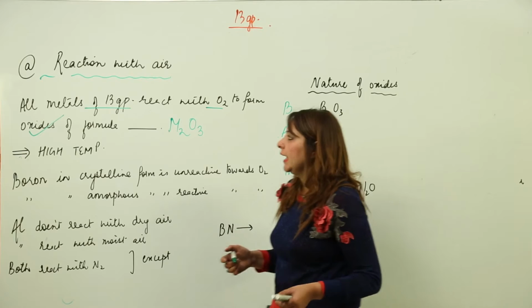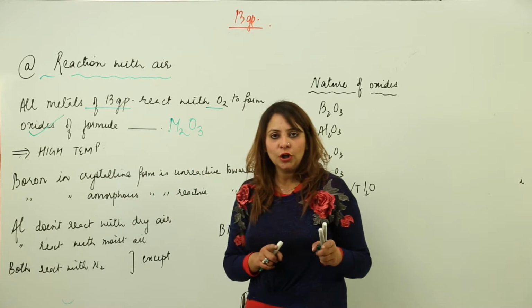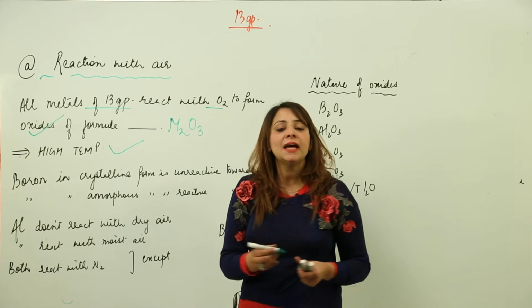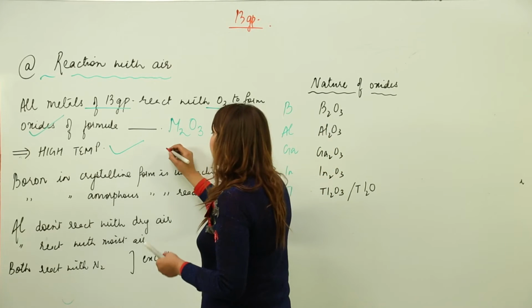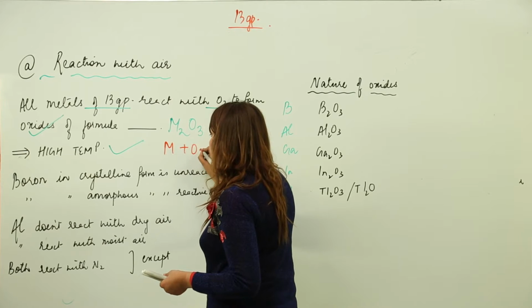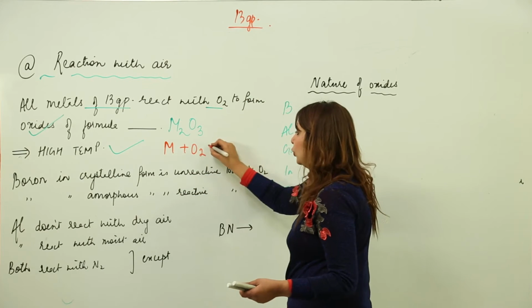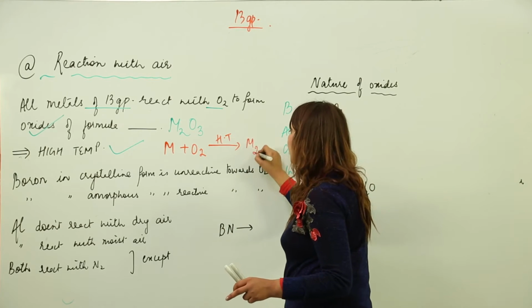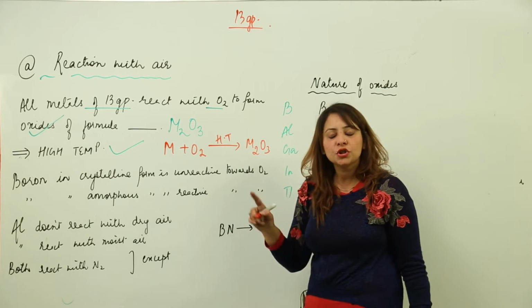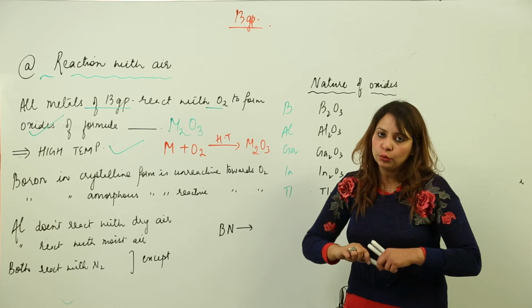All of them react with oxygen, but the condition required is high temperature. So when a metal is exposed to O2, it reacts at high temperature and forms its oxide, whose general formula is M2O3.